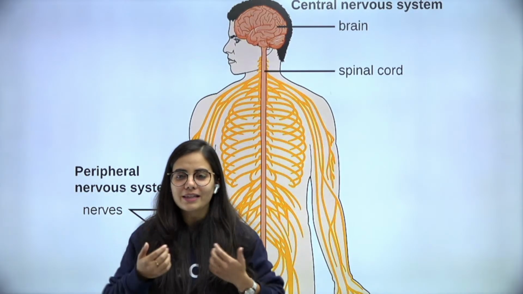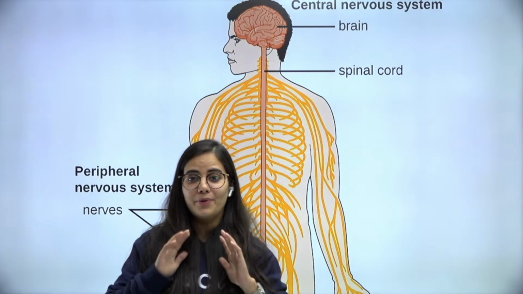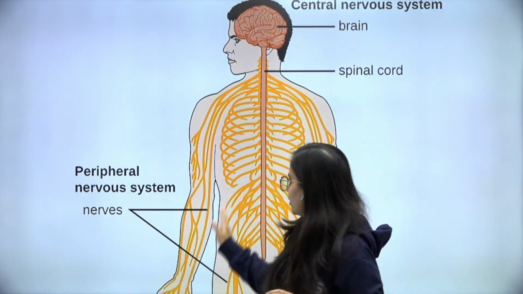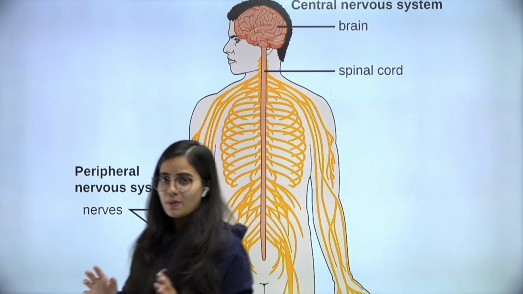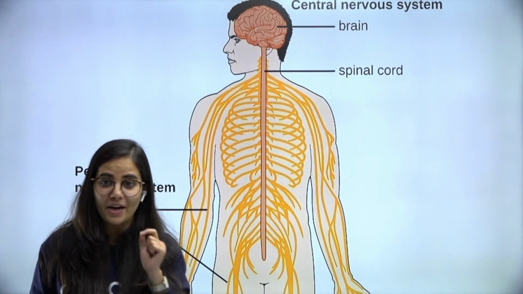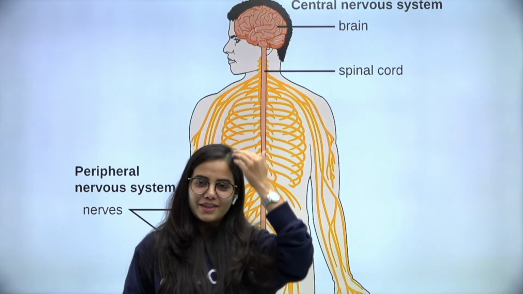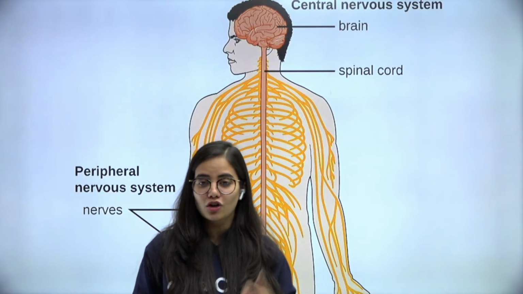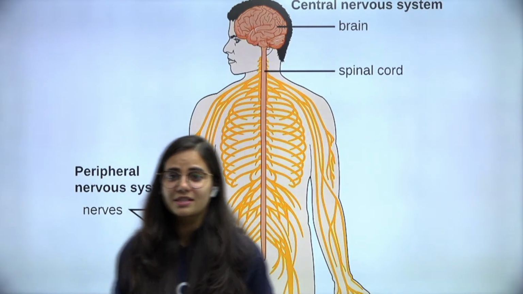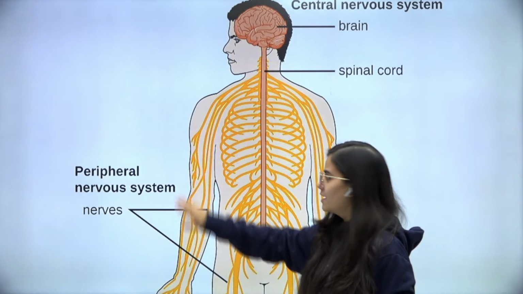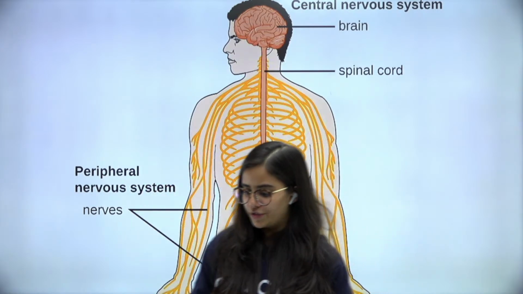So all the other nerves which are present towards our sides, like in our hands or legs, which are all coming out from the spinal cord, make up the peripheral nervous system. I hope this much is clear, right? In the center, we have the brain and the spinal cord, so they are the central nervous system. And all the other nerves that are towards our sides are the peripheral nervous system.